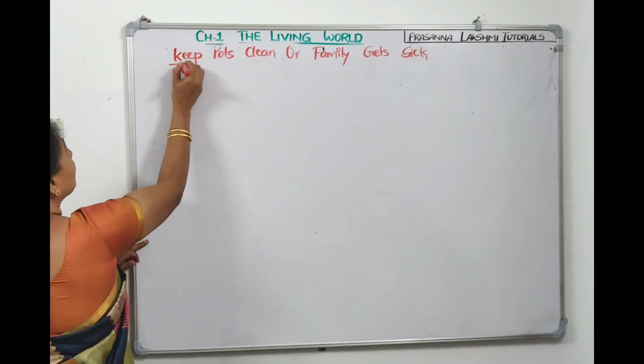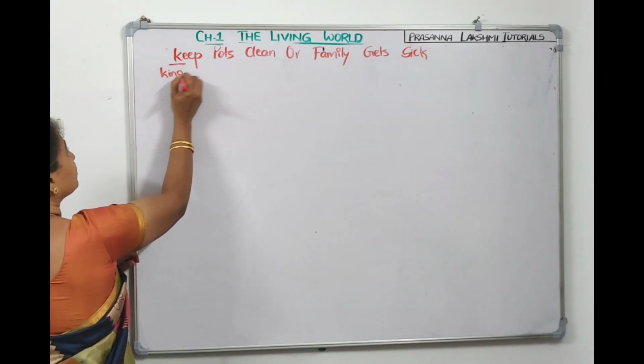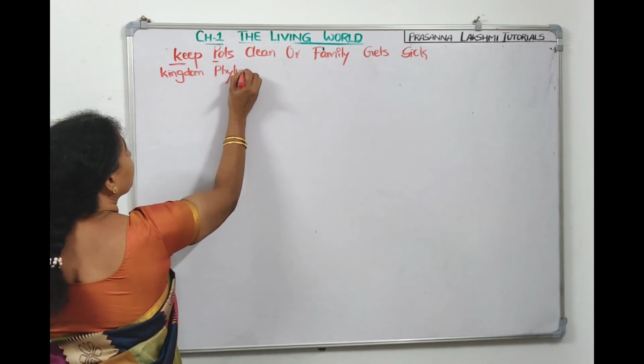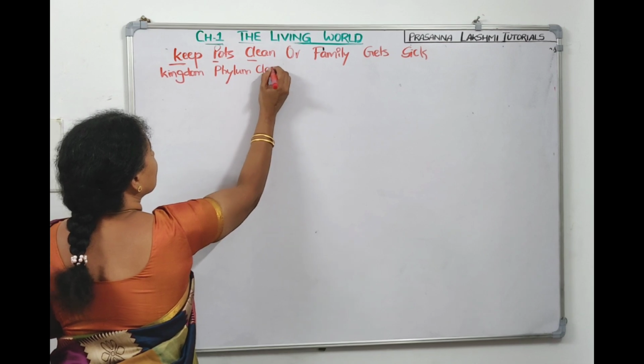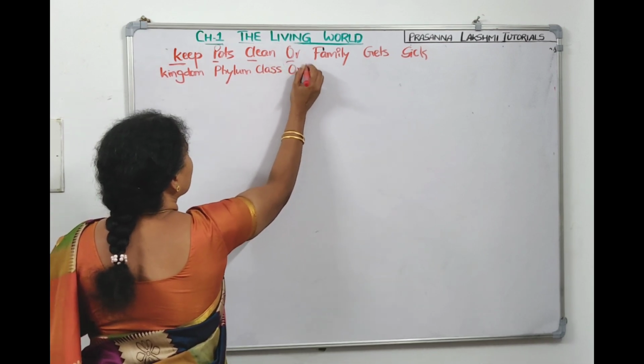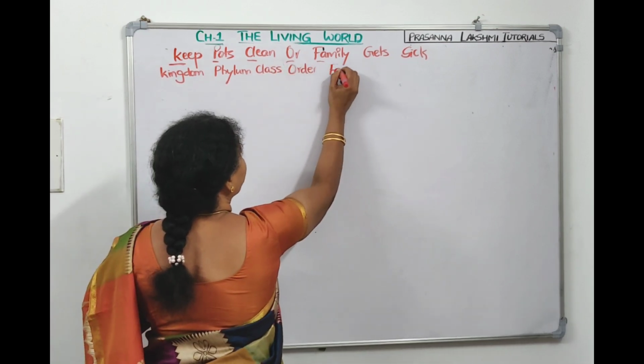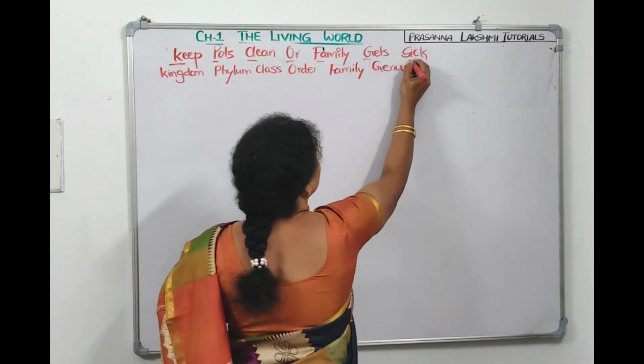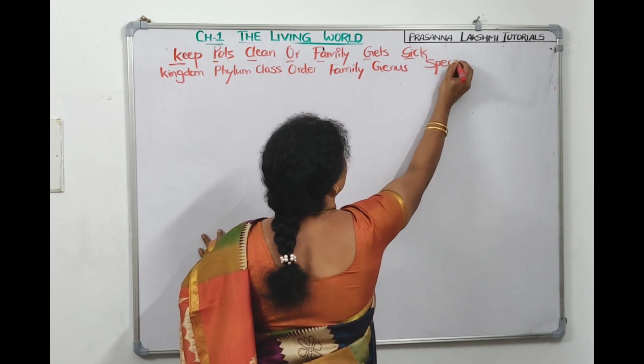K for kingdom, P for phylum, C for class, O for order, F for family, G for genus, S for species.